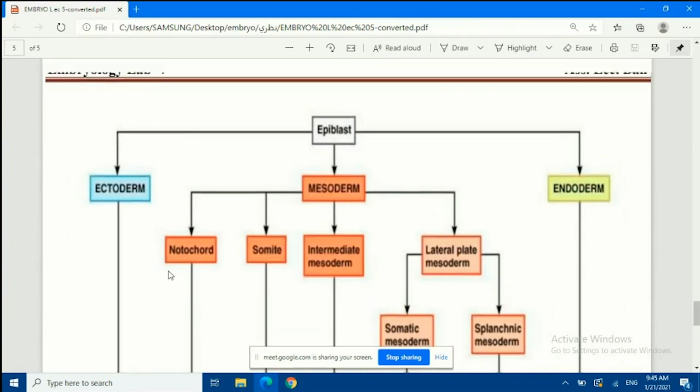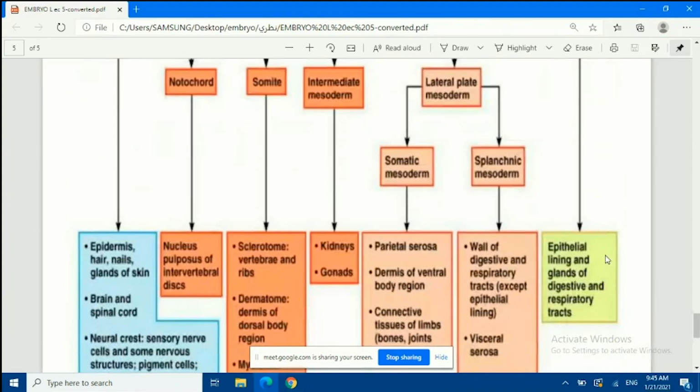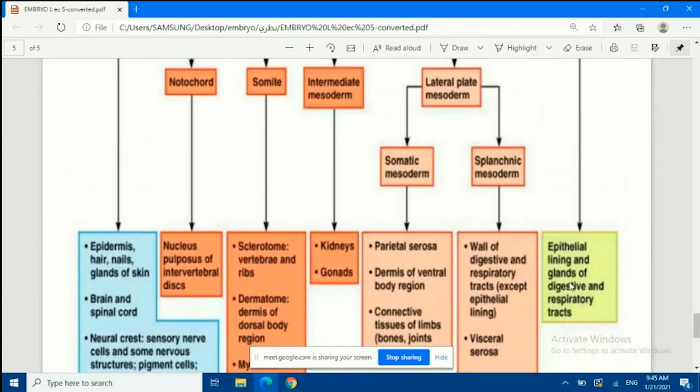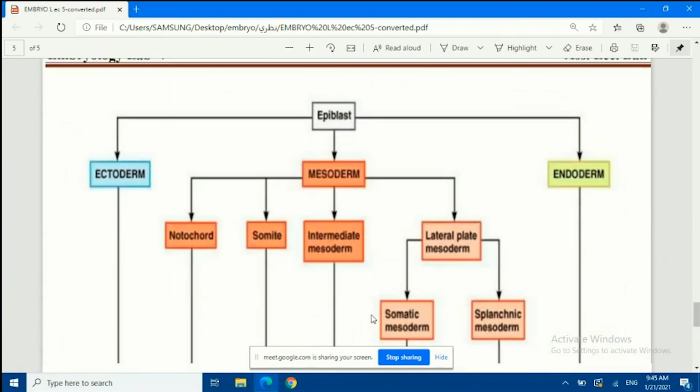Okay? Let us finish the ecto and endo. While the endoderm is forming the epithelial lining and glands of the digestive and respiratory tracts. طبعا هذا مثال. This is an example. We can see also that all internal organs, epithelial lining, these organs are formed by endoderm.